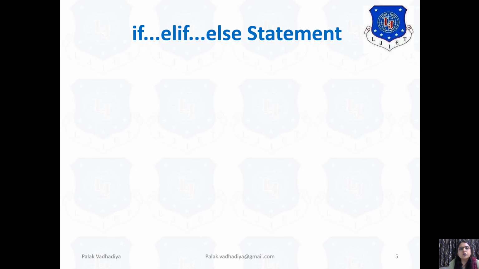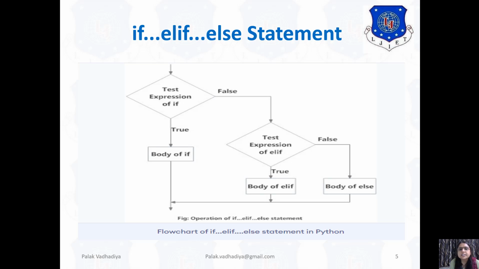Now next we will see the flowchart for the if, elif, else statement. As we discussed, first of all, the if statement is evaluated. If this expression is true, then the body of if is executed. And if it is false, then the elif is evaluated. And if it is true, then the body of elif is executed. And if it is false, then the body of else will be executed.